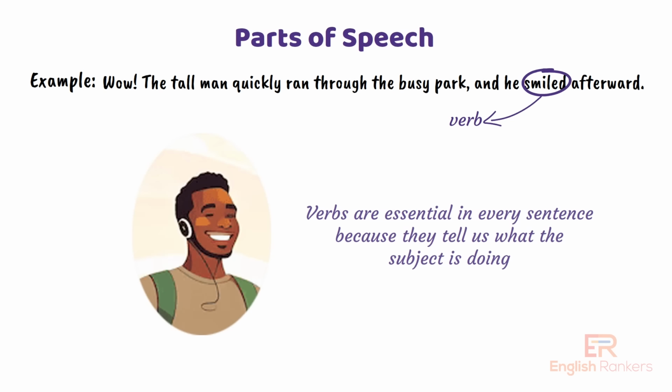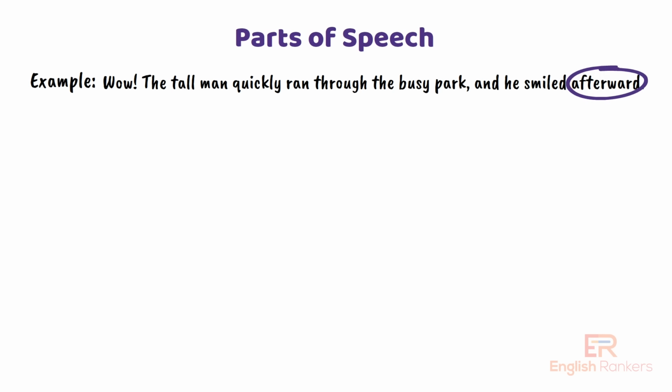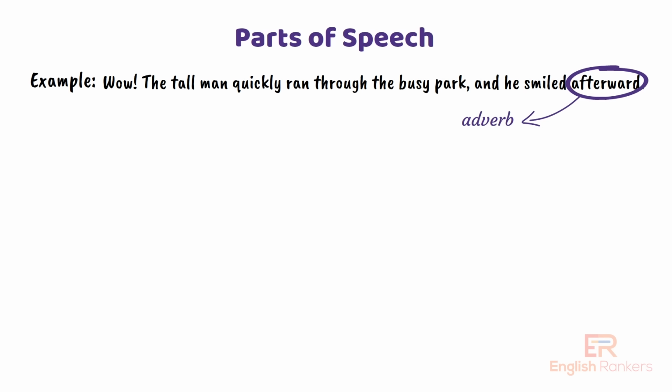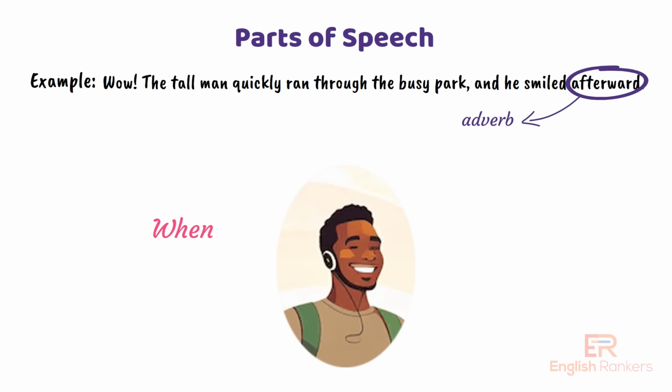At the end, we have the word afterward. What do you think? What part of speech is afterward? Afterward is an adverb. It tells us when the man smiled and modifies the verb smiled. Adverbs often give us more information about when or how actions happen. That's it.